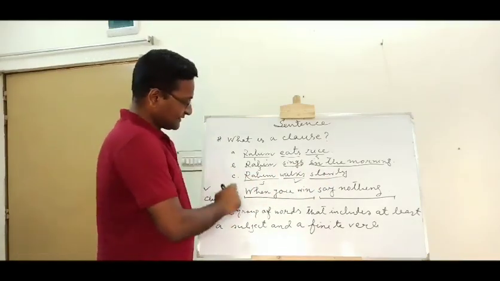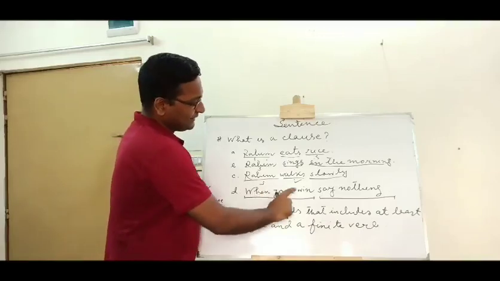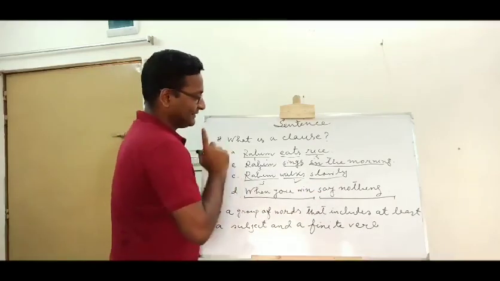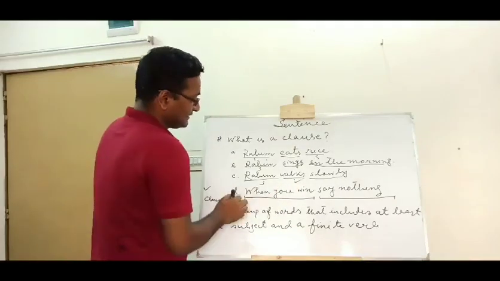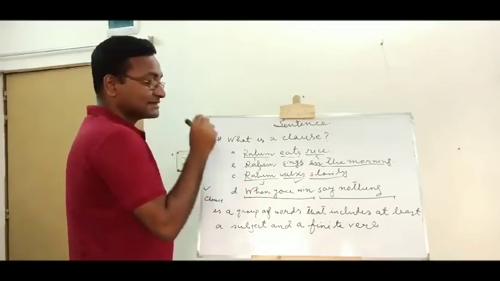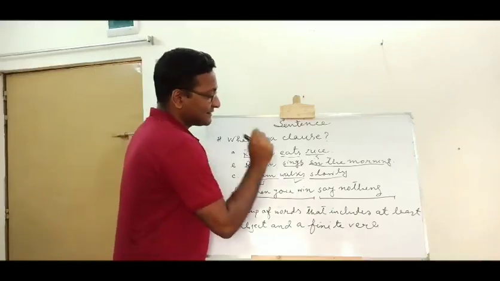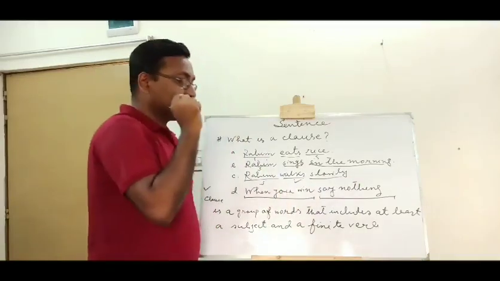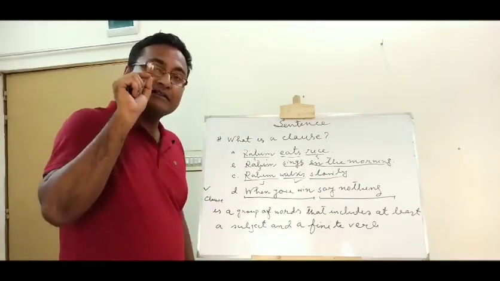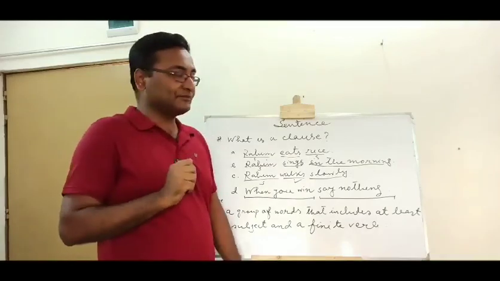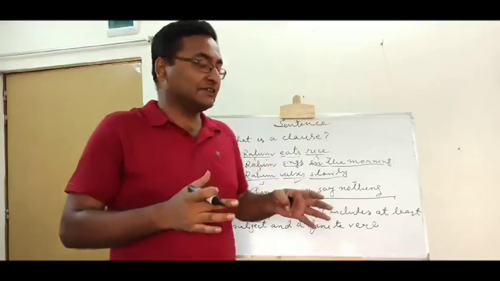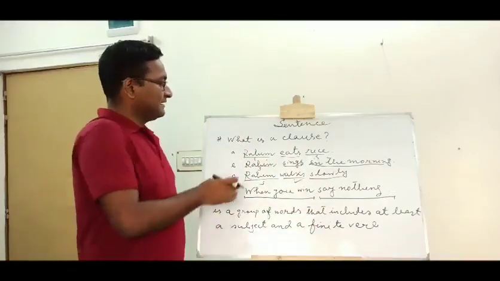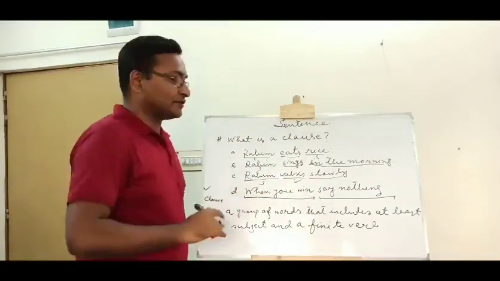In the fourth expression, we see when you win, say nothing. It is also divided into 2 parts. When you win, this part has a subject, a verb, and the second part, say nothing, it also has a subject and a verb. So if I ask you a question, what is a clause? And there are 4 expressions. In the 4 expressions, there are 5 clauses.